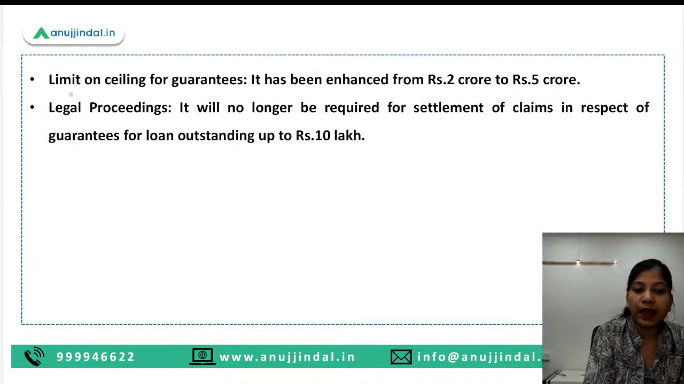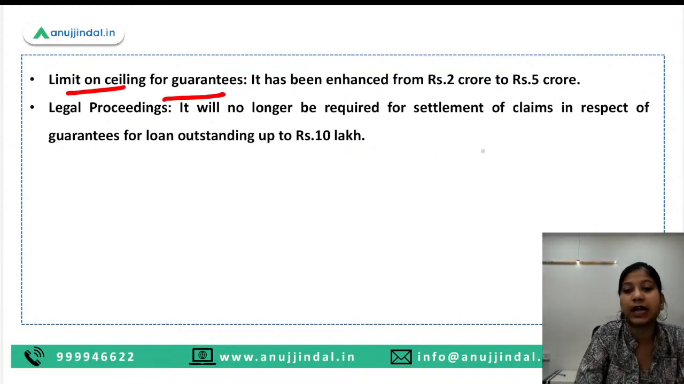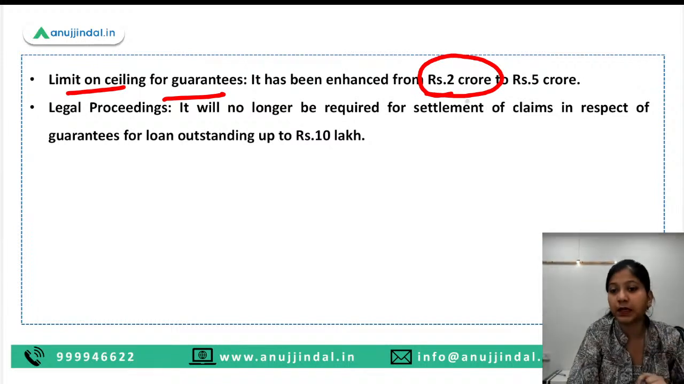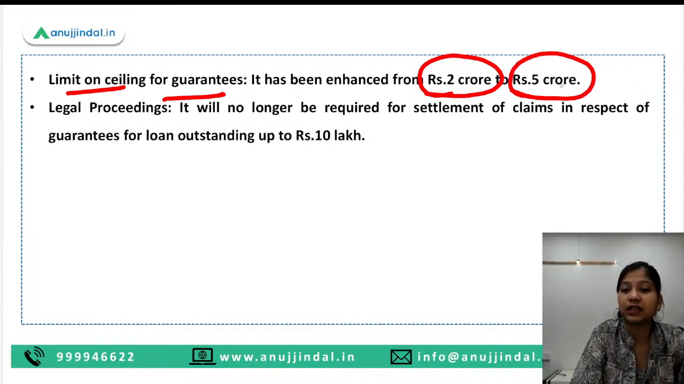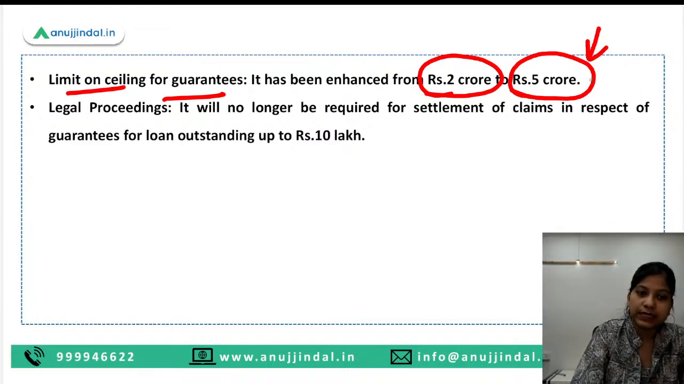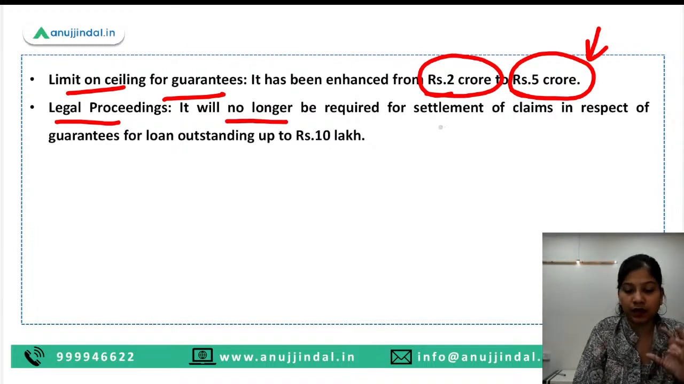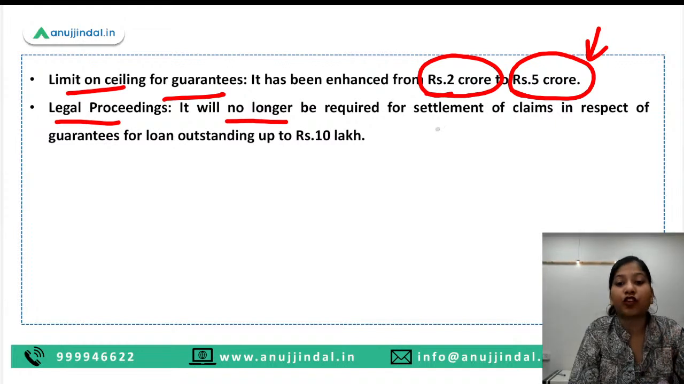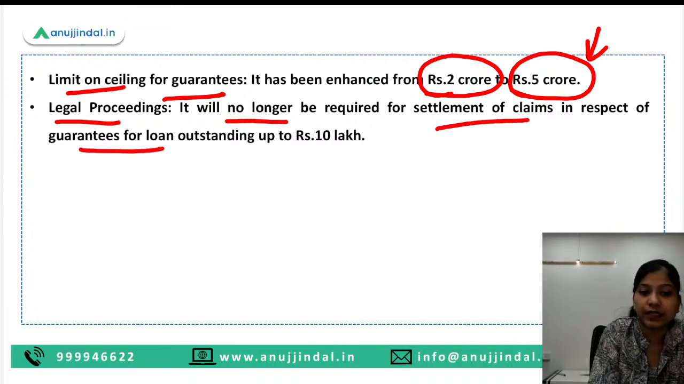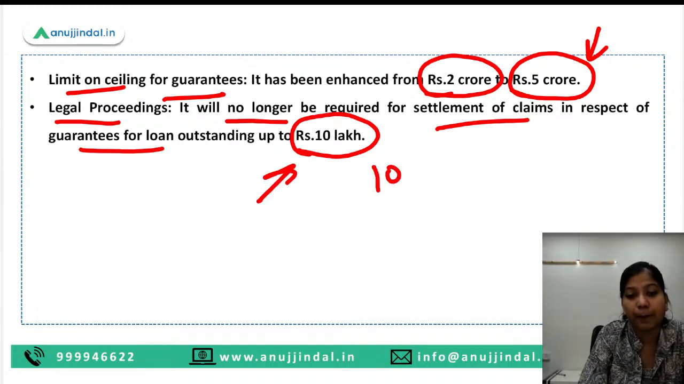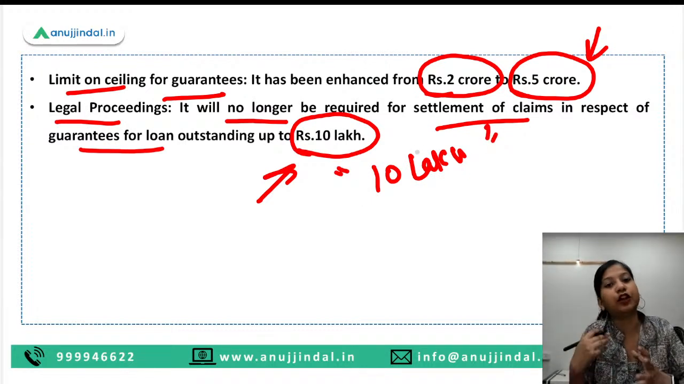The next revamping or the next change that has been done is on the limit or ceiling for guarantees. This means that earlier the government used to cover the loans of up to rupees 2 crores only, but now the government is going to give guarantee to the banks for loans up to 5 crores. Okay. Then legal proceedings. It will not require any legal trial for the settlement of claims in respect to guarantees for loans outstanding up to rupees 10 lakh. This means that for the loans which are up to 10 lakh, there would not be any legal proceedings required for the settlement of claims.